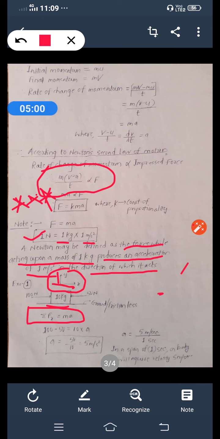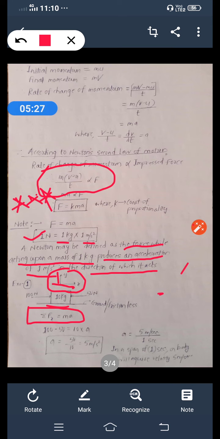Okay, again I dictate, listen carefully to my sentence. What is Newton's second law of motion? The summation of all the forces acting on the body is directly proportional to the mass of that body and acceleration.